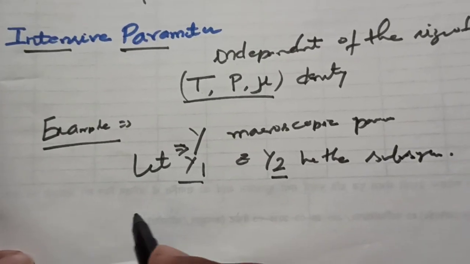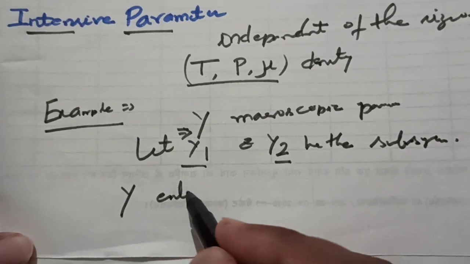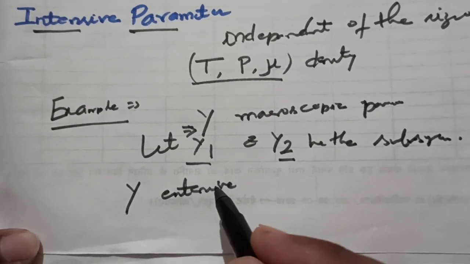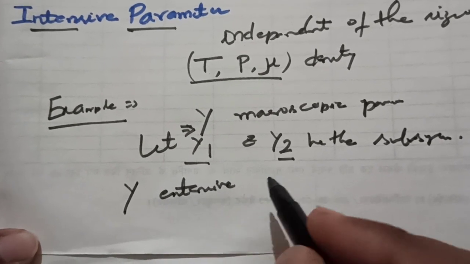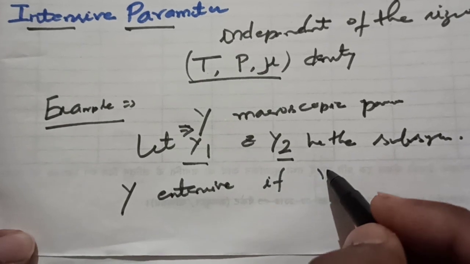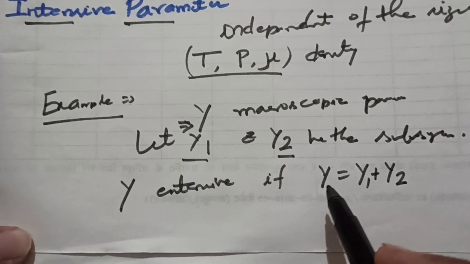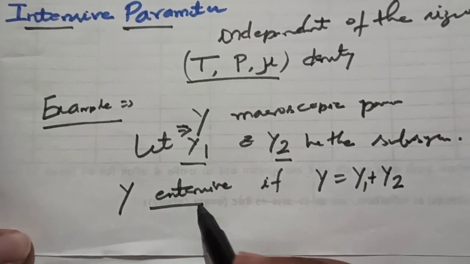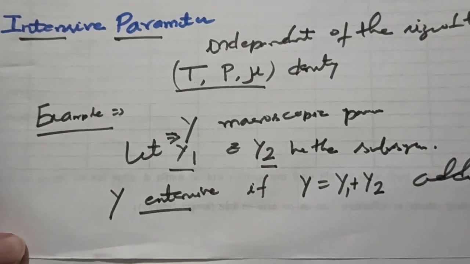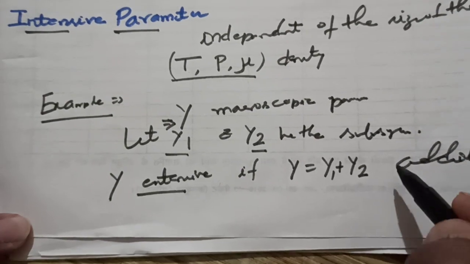Then y is said to be extensive if it follows this property: y equals y1 plus y2, because we have already explained that extensive parameters are also additive.